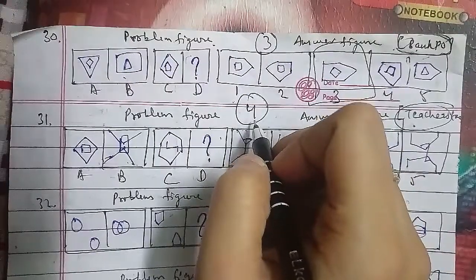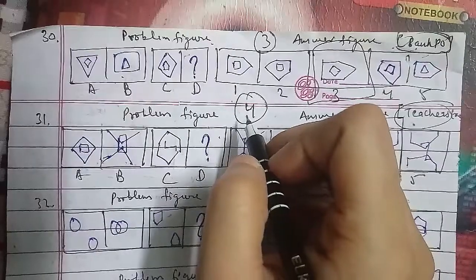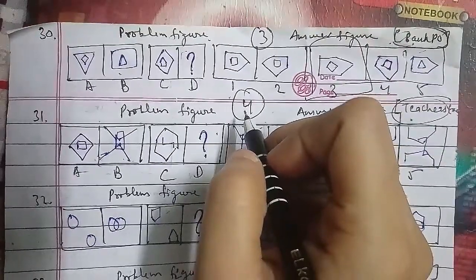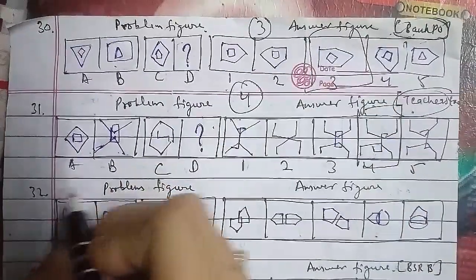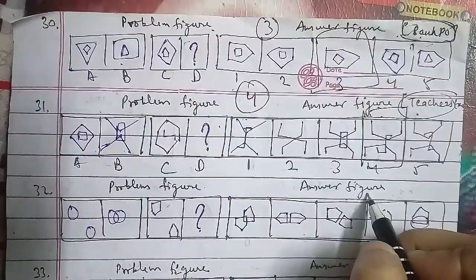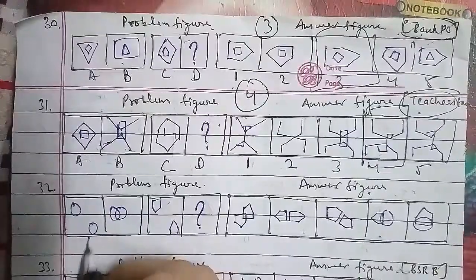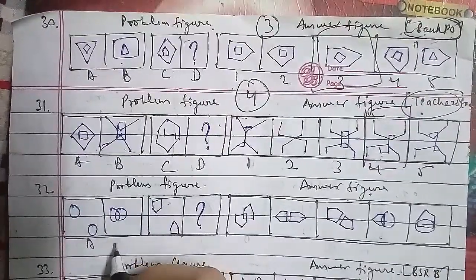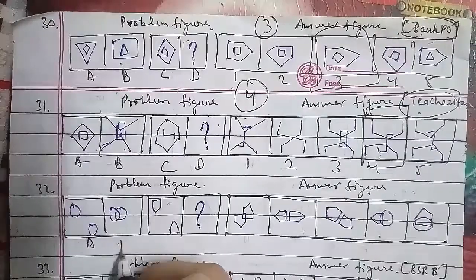Now we'll go ahead with the other one that we have to talk about, which is the 32nd question of the session, and that is as follows. Let's go ahead with the 32nd question of the session. The problem figures have been represented here and the answer figures have been represented here as well. In the same case, we have the first figure A with two circles, and then we have the two-figure intersection, that is B.